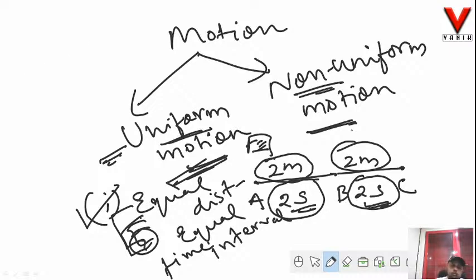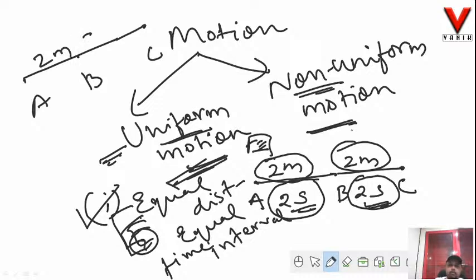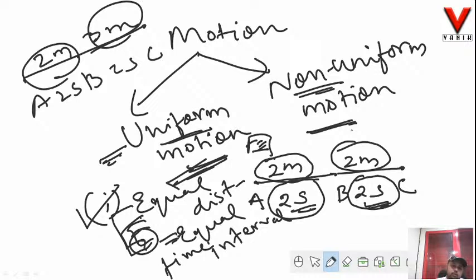Alright, now if you consider the same path, say we have here the point A, this is my point B, and this is say point C. If the body covers 2 meter from A to B and from B to C it covers 3 meter, and the time taken from A to B is 2 seconds and from B to C it is also 2 seconds, what can we see from here? The body satisfies the second criterion, that is equal time interval. But does it cover equal distance? No, absolutely not. So the first point stands cancelled. In this case we say that the body is under non-uniform motion. Alright, so I hope it is clear to you.